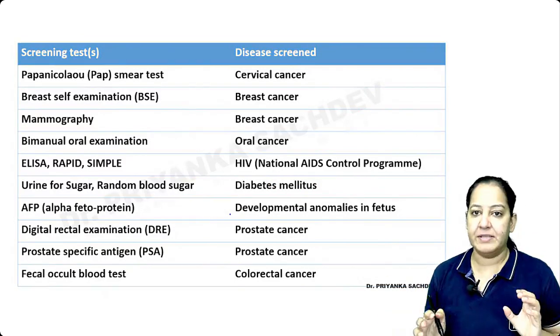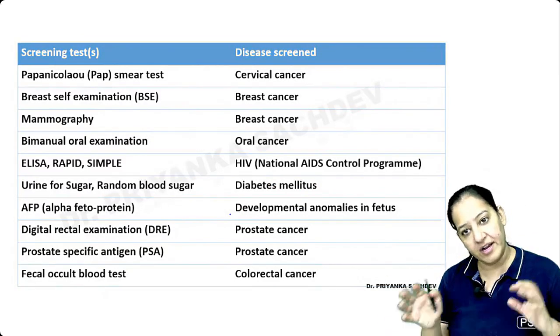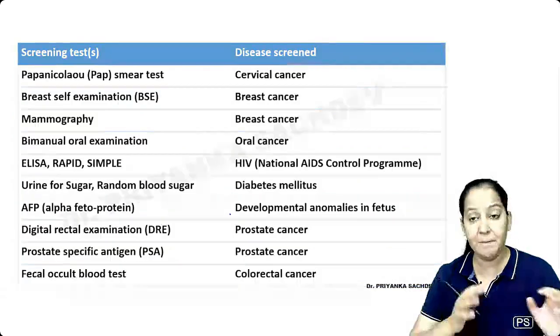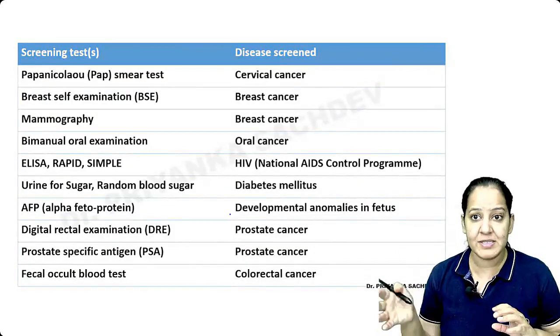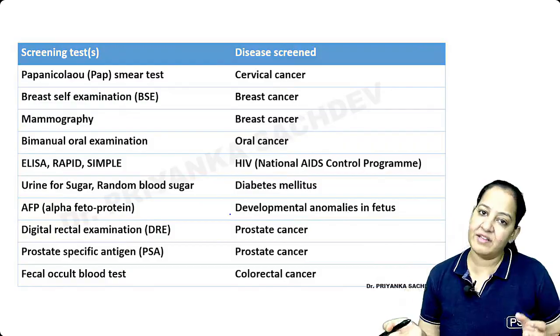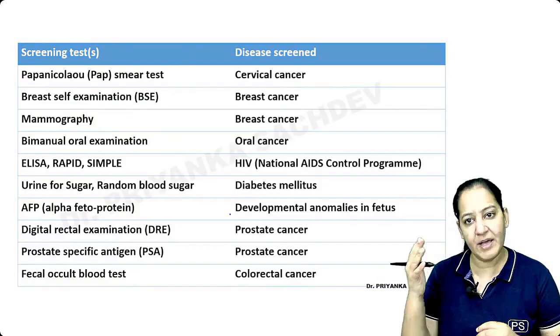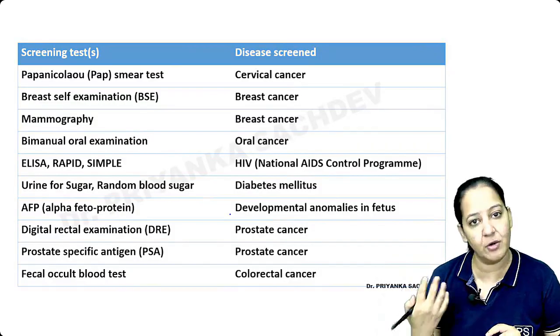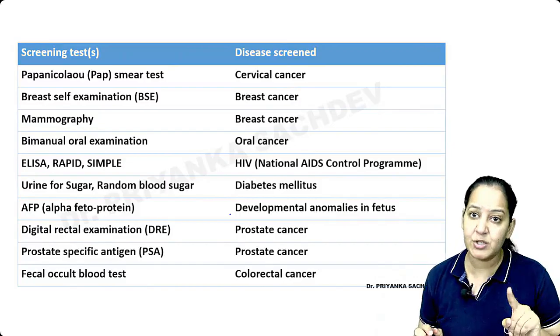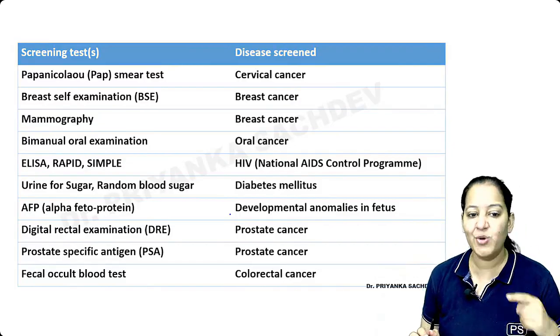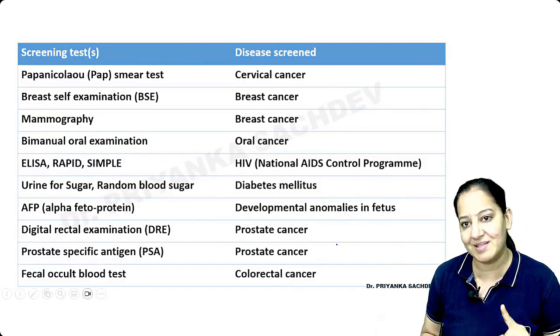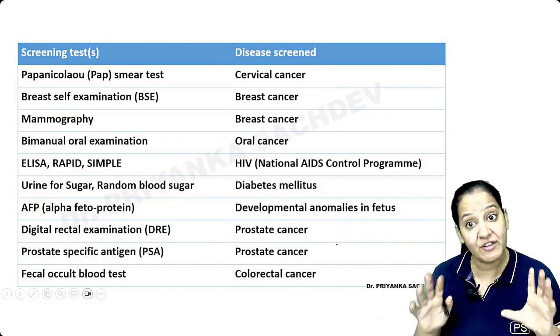There are two types of diseases. In the one type, if early diagnosis is done and you treat them before the patient presents, the prognosis is better. Or there are certain diseases where, whether you treat them early or at the time when the patient is presenting, the prognosis is good. So screening test is useful in the first case, where you can change the prognosis, especially in cancers. So we apply screening test especially for cancers.